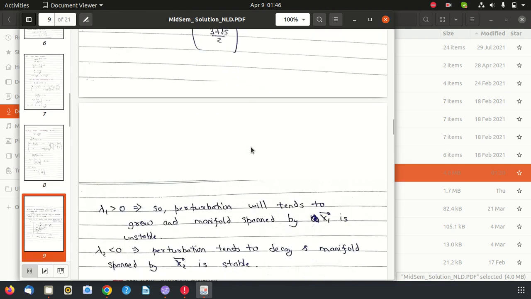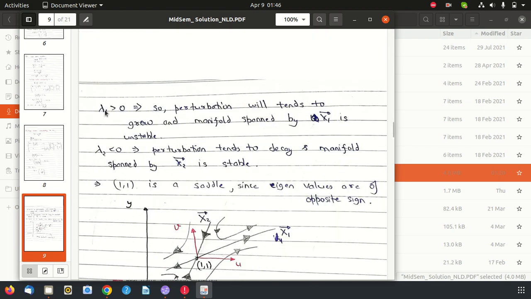Now the phase portrait. You can see lambda 1 is a positive eigenvalue, so the perturbation tends to grow, and the manifold spanned by the eigenvector x1 is unstable. The second eigenvalue lambda 2 is negative, so the perturbation tends to decay, and the manifold spanned by the second eigenvector x2 is stable.